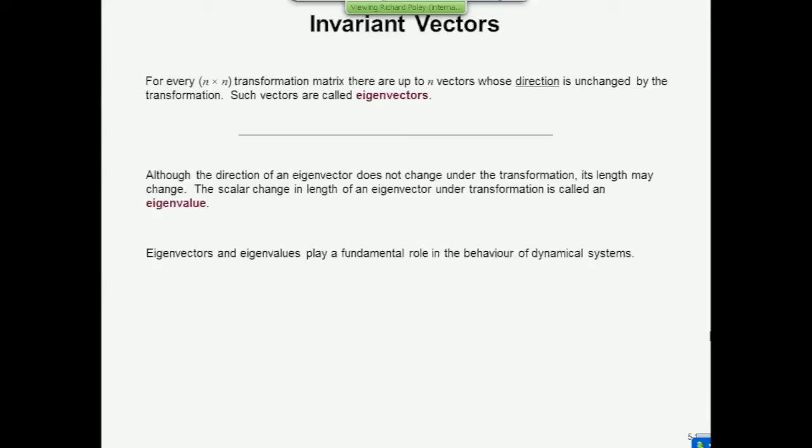Now, if you can find those eigenvectors, under the transformation they will be unchanged in direction, but their length might be changed. You might have a different length after you've multiplied it. So associated with each eigenvector is an eigenvalue. Each n by n transformation has up to n eigenvectors and n eigenvalues. Each eigenvalue is associated with an eigenvector. They play a fundamental role in the behavior of dynamical systems.